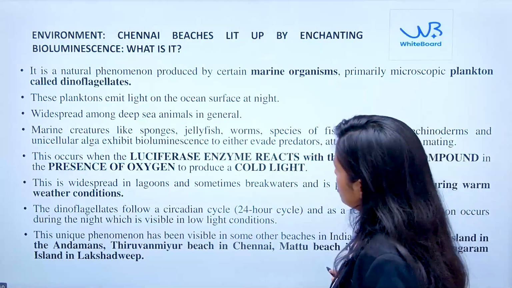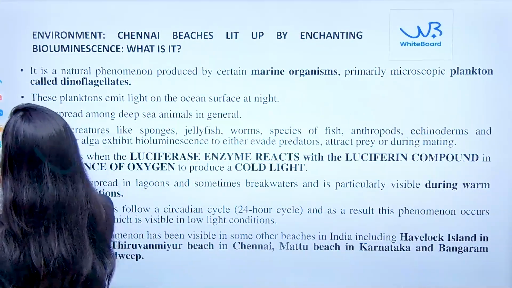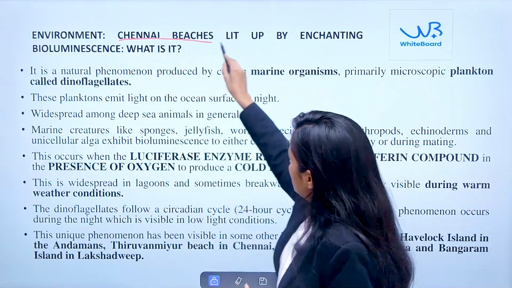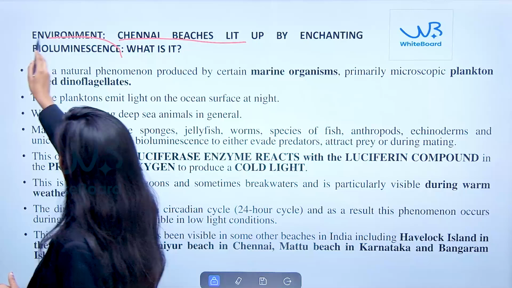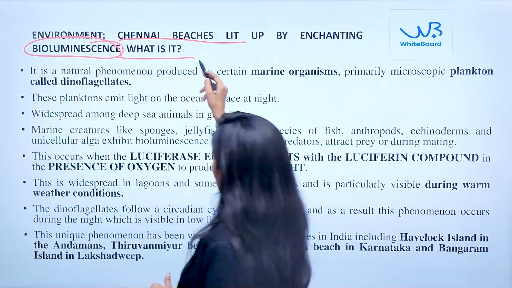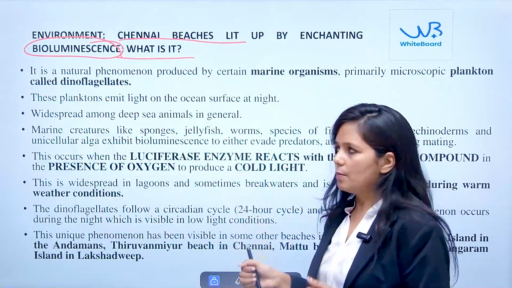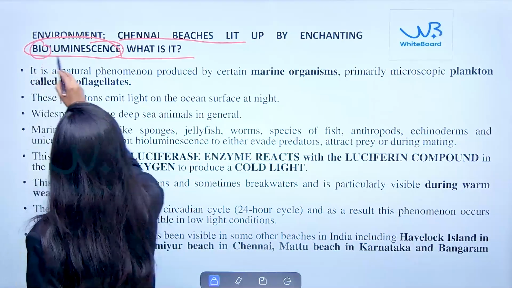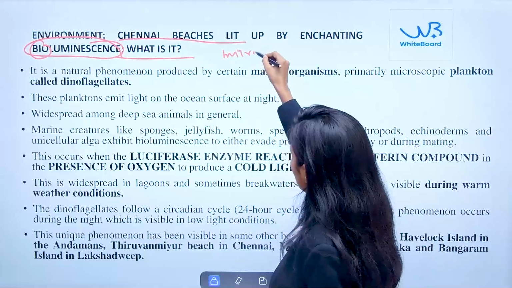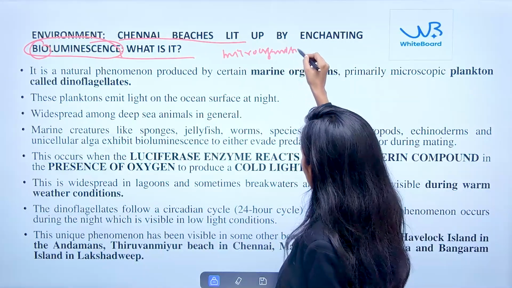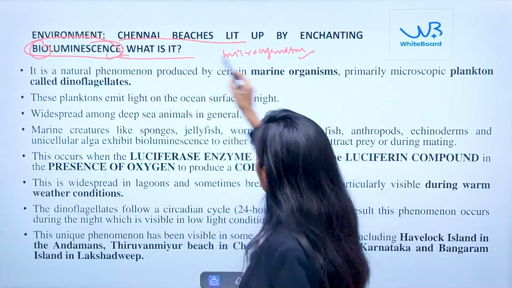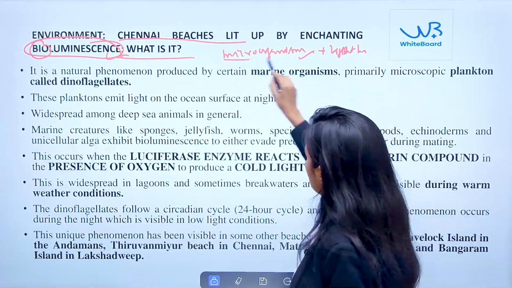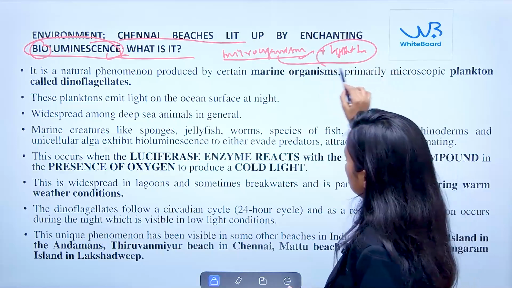Now, the next news we will be discussing is about a rare phenomenon which occurred on the Chennai beaches, namely bioluminescence. So here we need to understand the concept of bioluminescence. From the word itself we can understand. Bio means microorganism, and luminance means lighting, which means a microorganism having some phenomenon related to lighting.